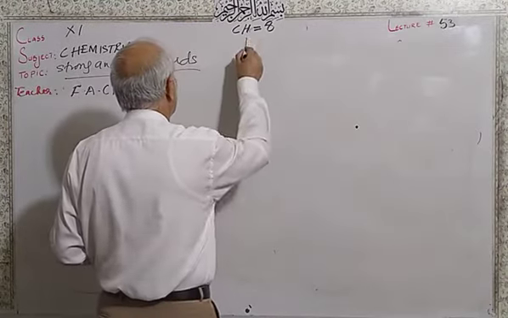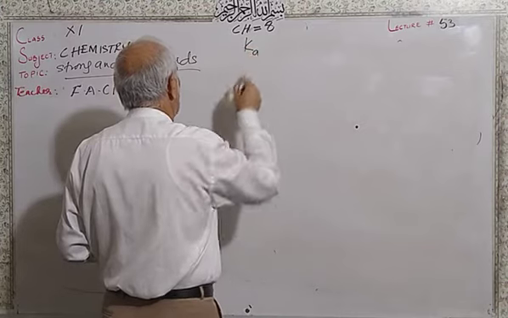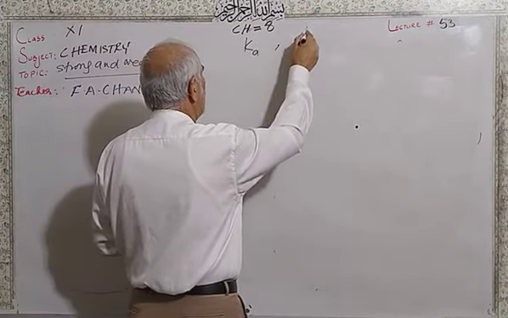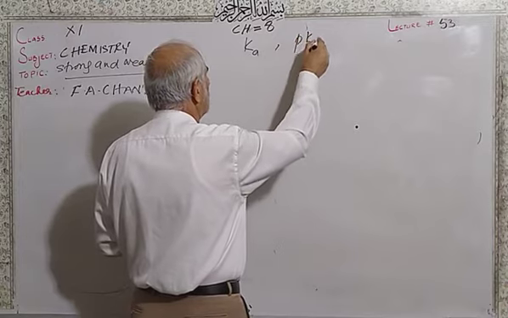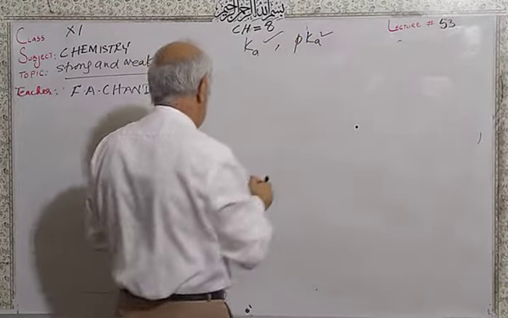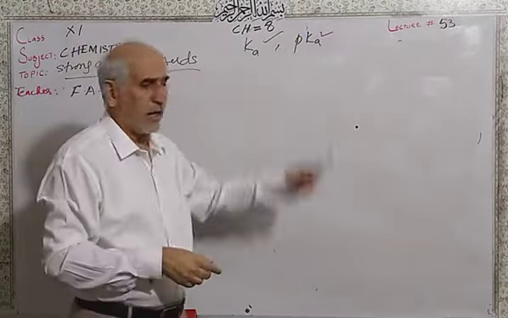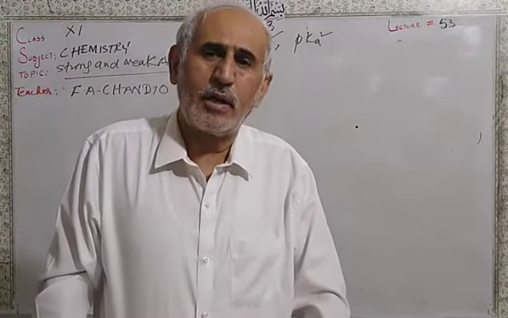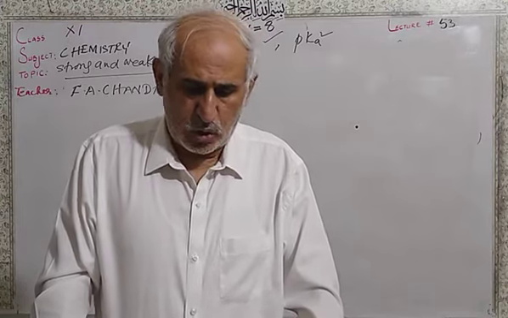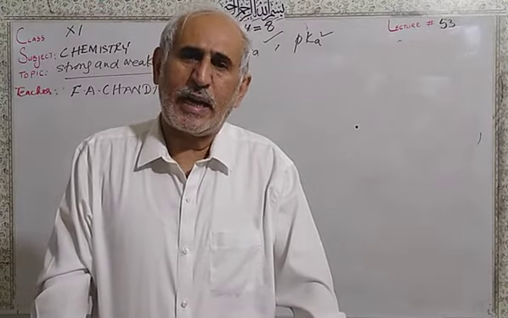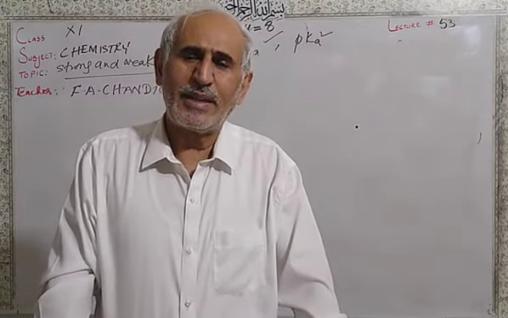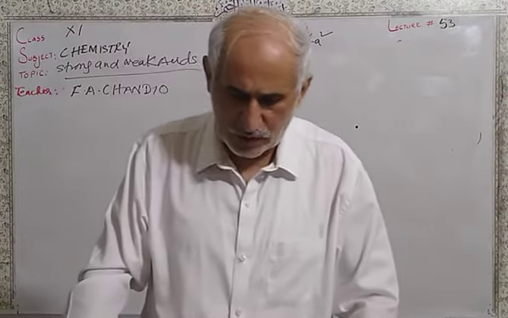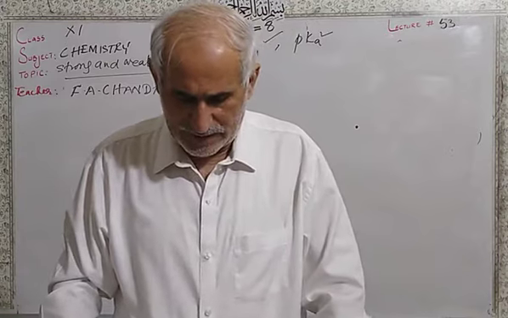Ka. The value of Ka, and another one we use, pKa. Mostly we use the pKa value for acids and pKb for bases. So, dear students, the value of Ka is called the ionization constant or dissociation constant for acids.